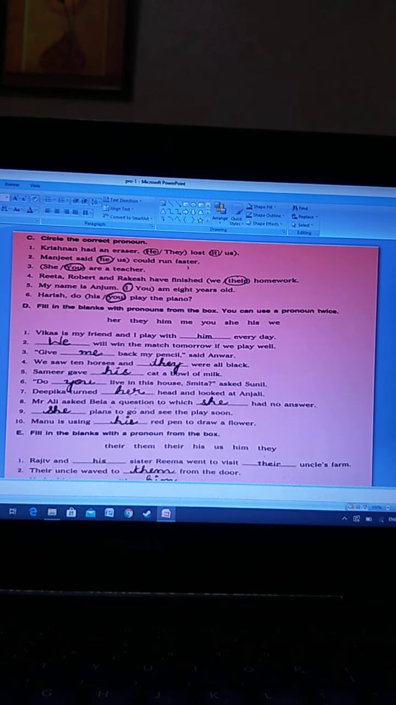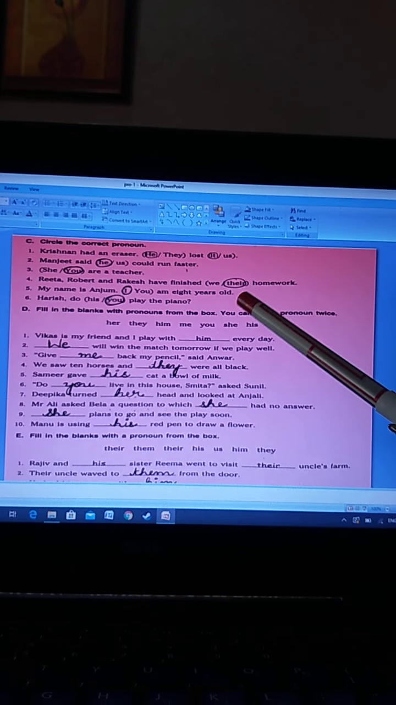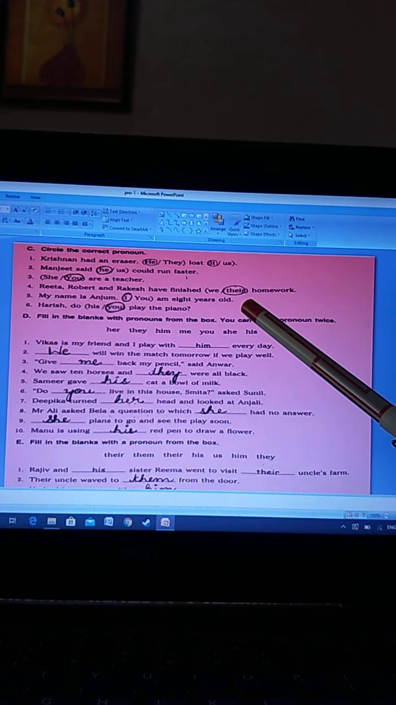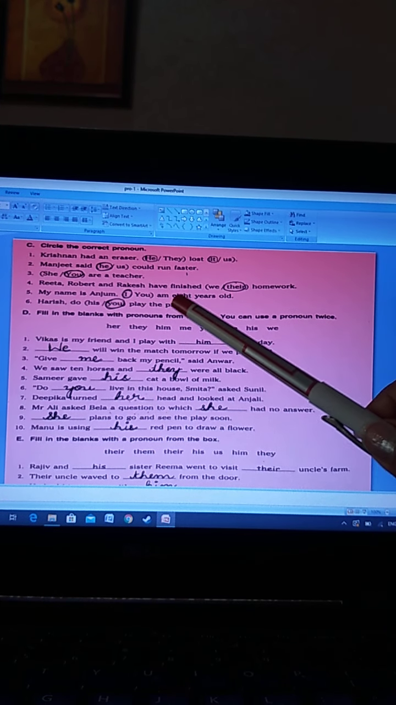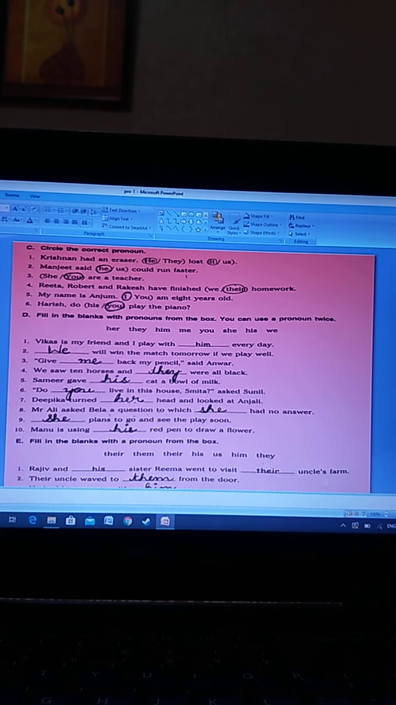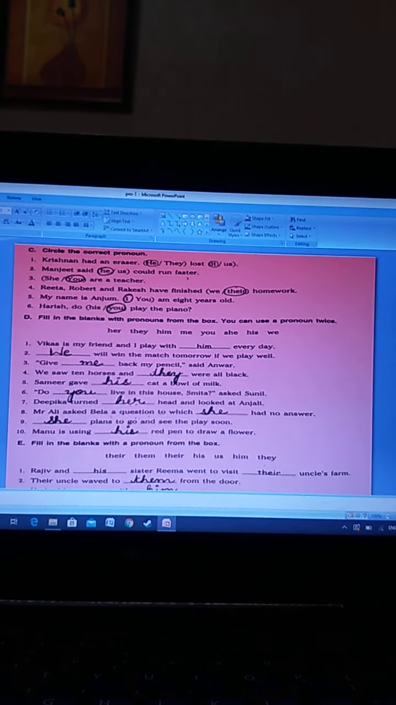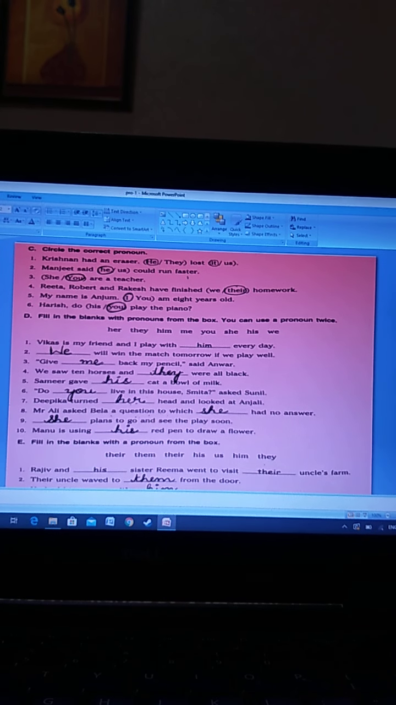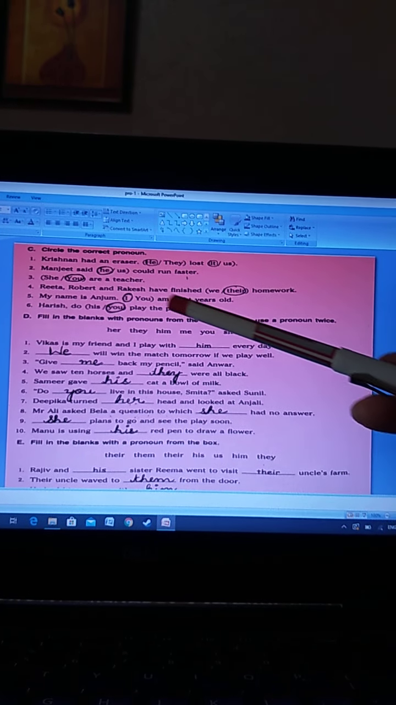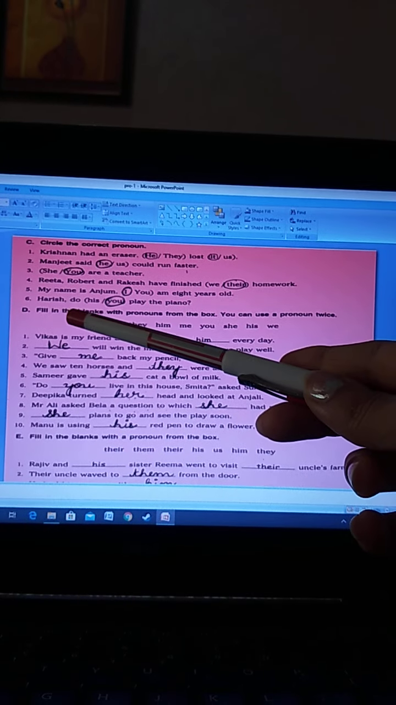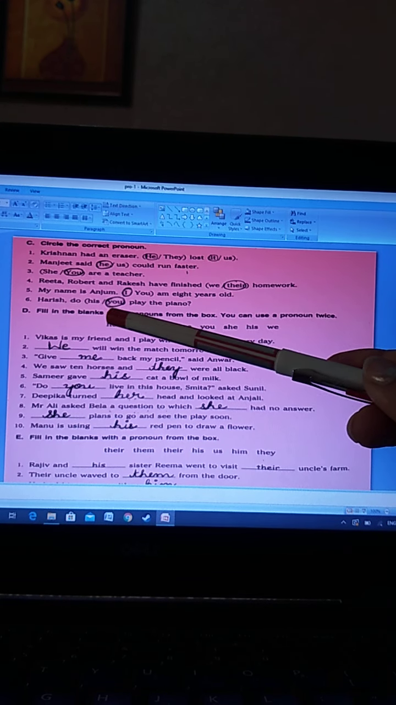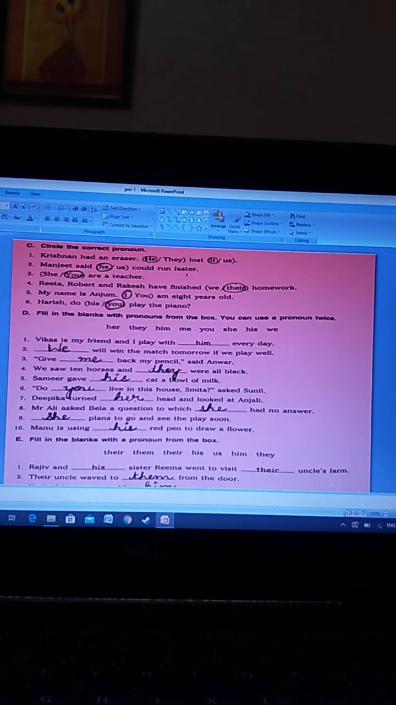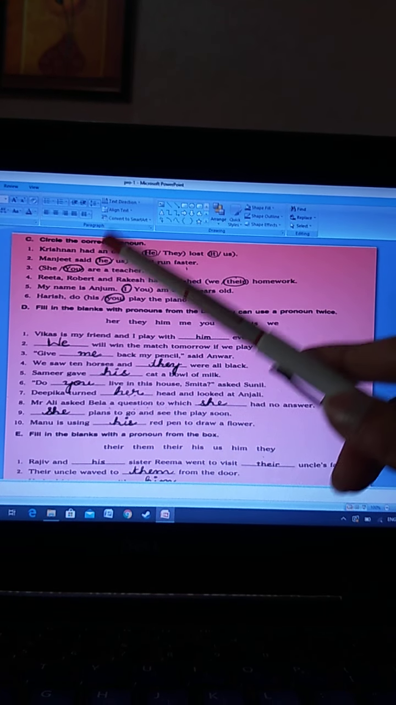Rita, Robert and Rakesh have finished dash homework. We are talking about three persons. So their homework. My name is Anjum, dash am 8 years old. Anjum is talking about himself. So we'll use I. I am 8 years old. Harish, do dash play the piano? So we are asking Harish, do you play the piano? So you.